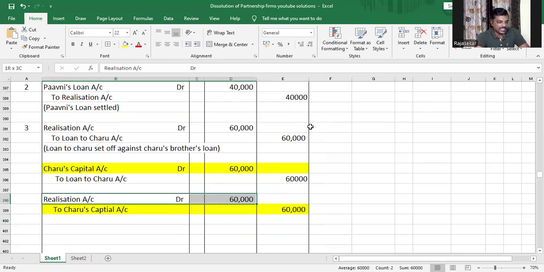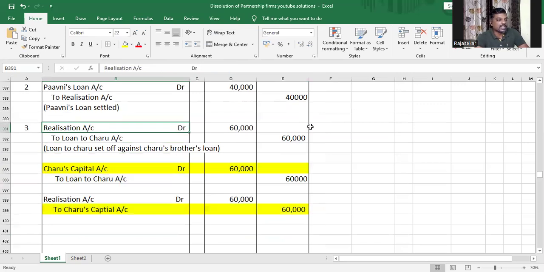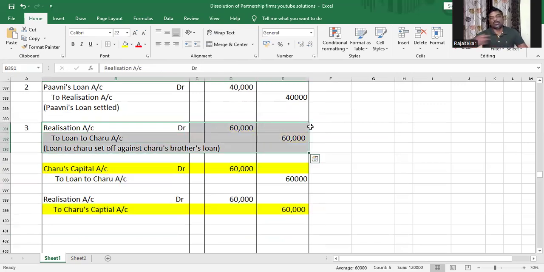So what basically is left? The debit and credit cancel each other. Realization account debit to loan to Charu account. Only that is left. So the net effect of this entry is realization to loan to Charu. You can also think of it like this. Charu's brother's loan is settled, which is a third party liability. So when a third party liability is settled, realization account will be debited. Loan to Charu is an asset. That asset is used to settle the third party liability. So the asset account is credited.